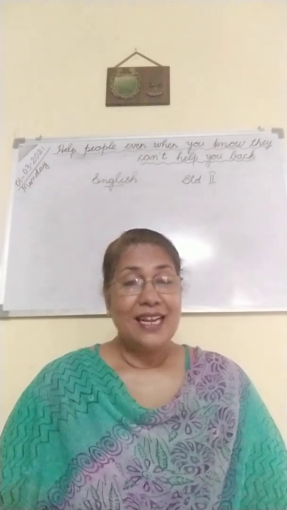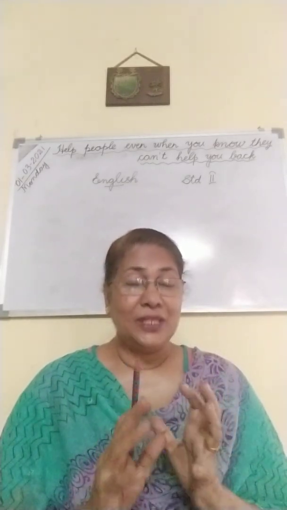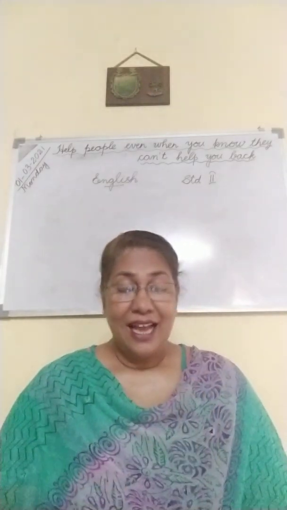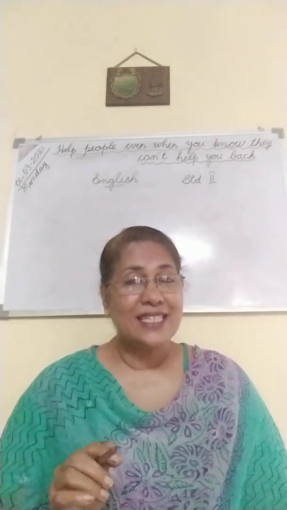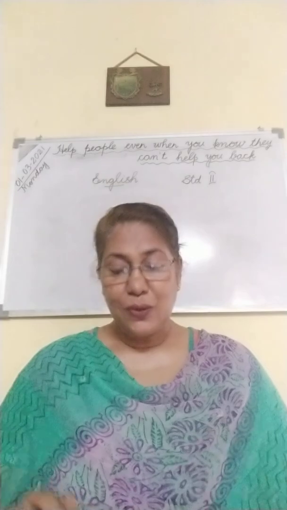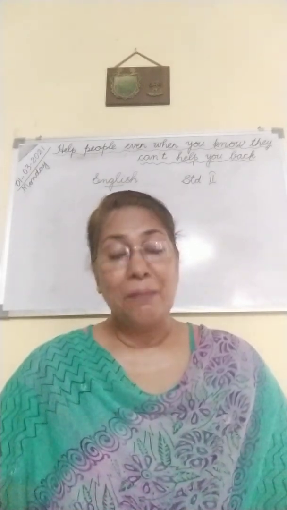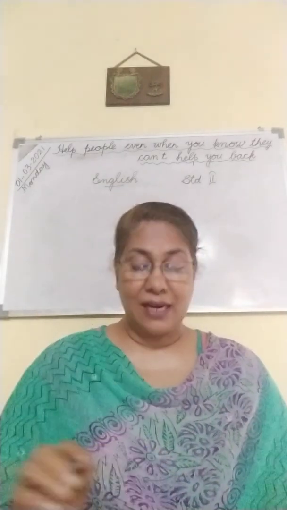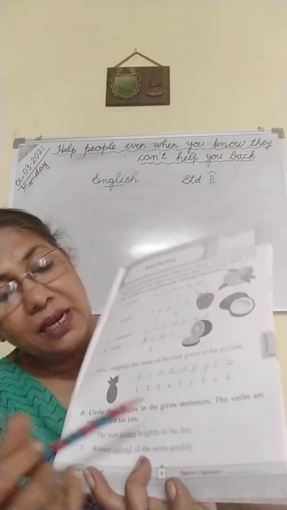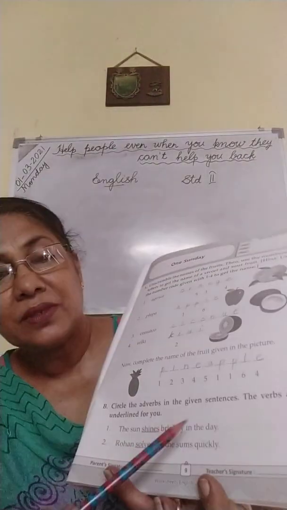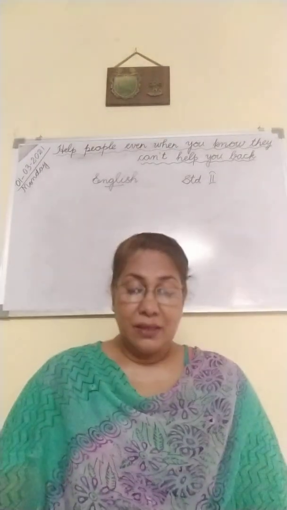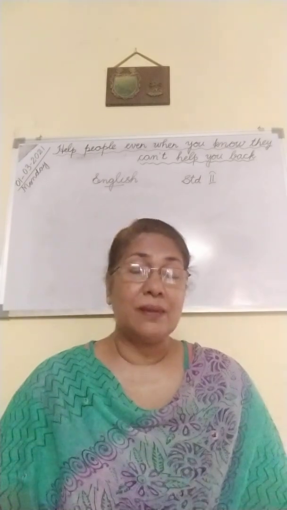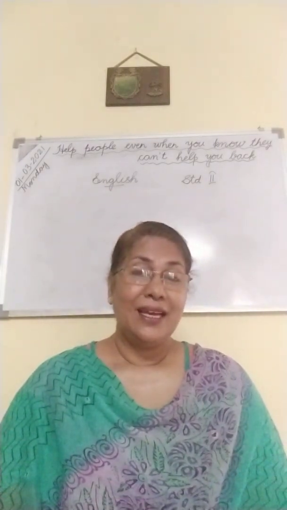Now the sun, that is the object. And the verb is shines. And how it shines, that is the adverb. So what is the adverb there? Brightly. What do you have to do? Circle it. You have to circle brightly. Next one. Rohan solved all the sums quickly.